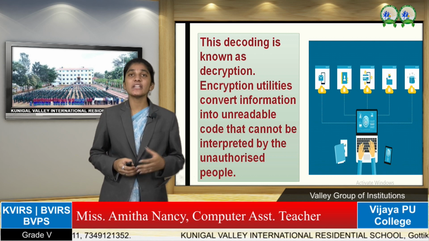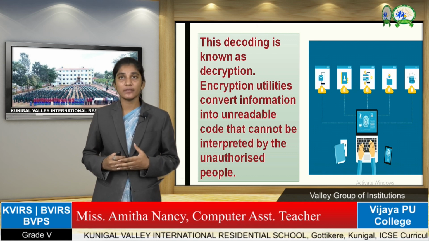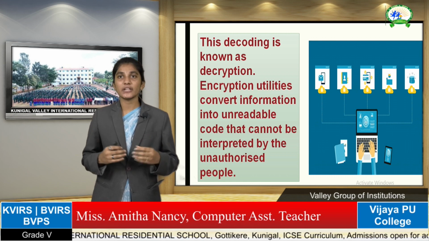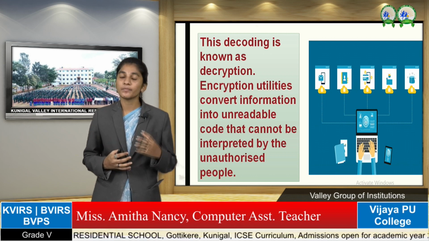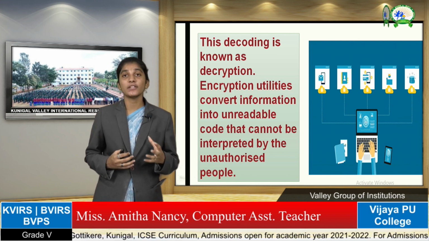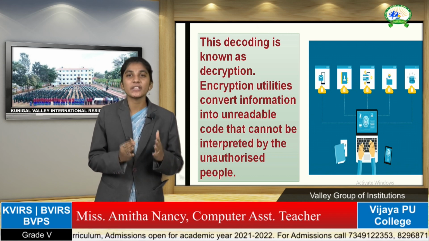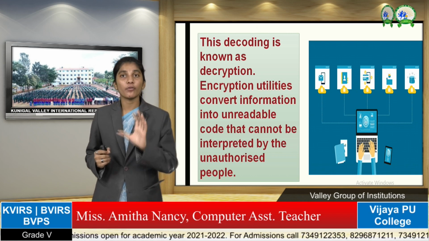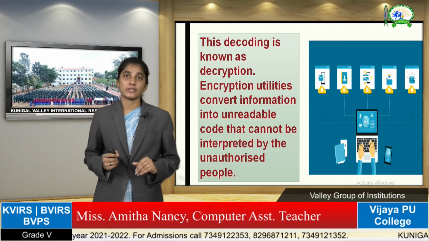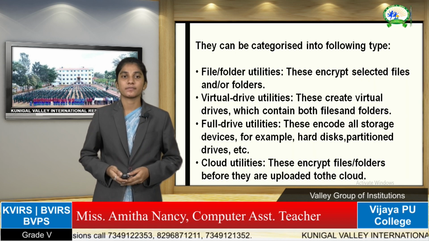Okay. An encryption utility converts information into unreadable code. When you encrypt the file, they cannot read it without permission. They cannot be interrupted by unauthorized people. Unauthorized means, if I am storing something in the computer, I am the author of that file. So, other than me, no one can use that without the key or the password.